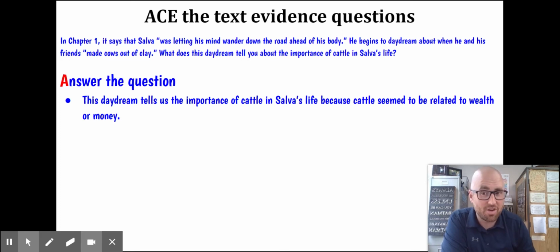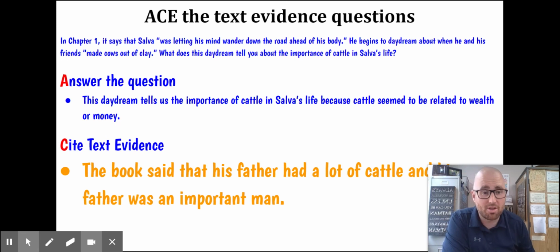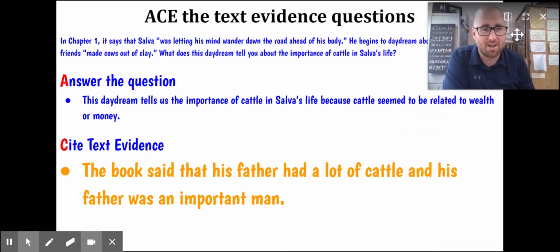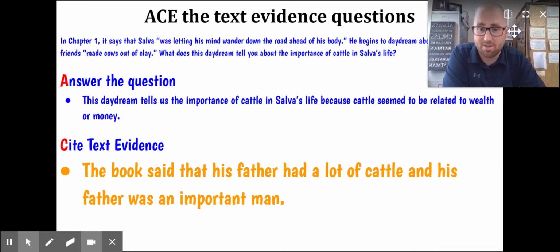Now here is our C. So how do we know that cattle seem to be related to wealth or money? We got to cite text evidence. In the book, we have a way to reference our answer. So here's the part of that extra answer I added.